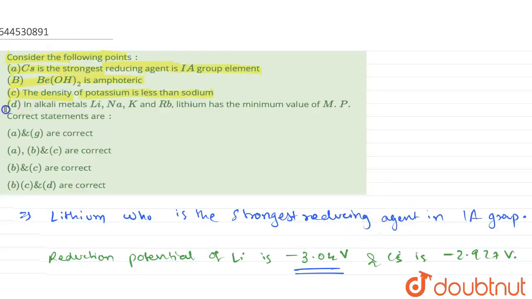Now you have your fourth option, that is in alkali metals lithium, sodium, potassium and rubidium, lithium has the minimum value of melting point.